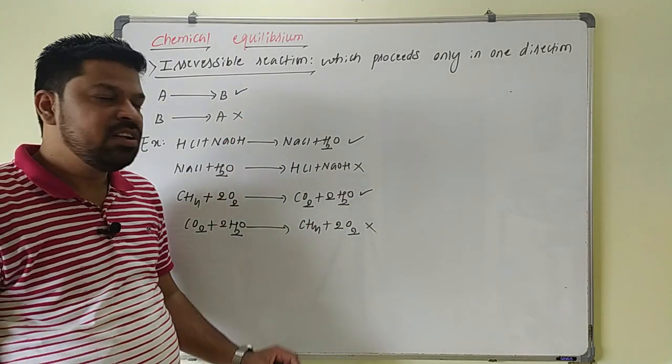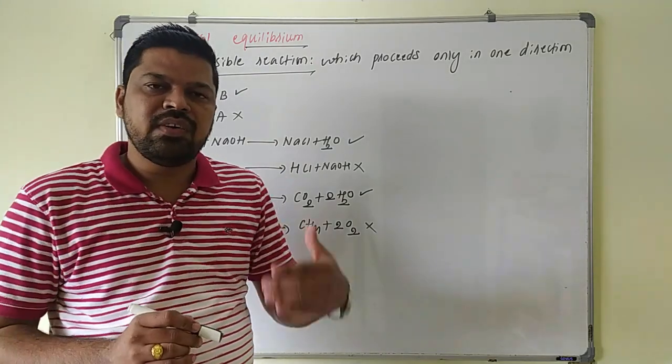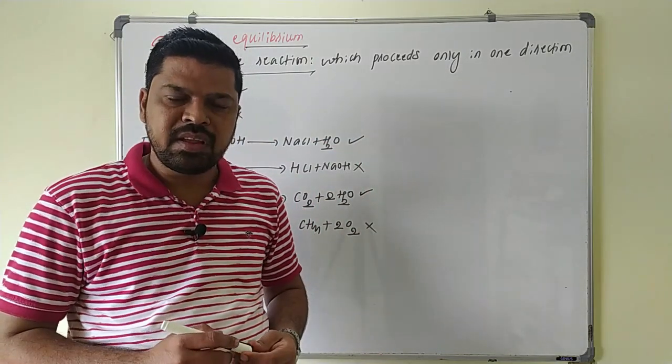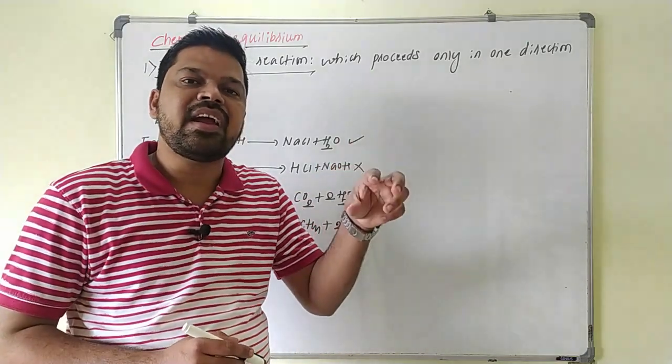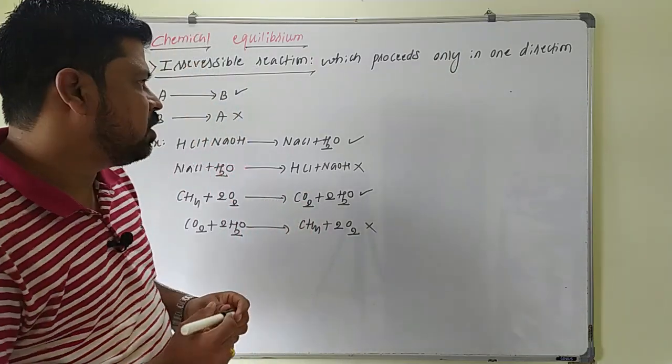Irreversible reaction. So the special thing about this is, in case of irreversible reaction, whenever reactant gets converted into product, at the end of the reaction, entire reactant will be converted into product. So no reactant will be left after the completion of reaction here.